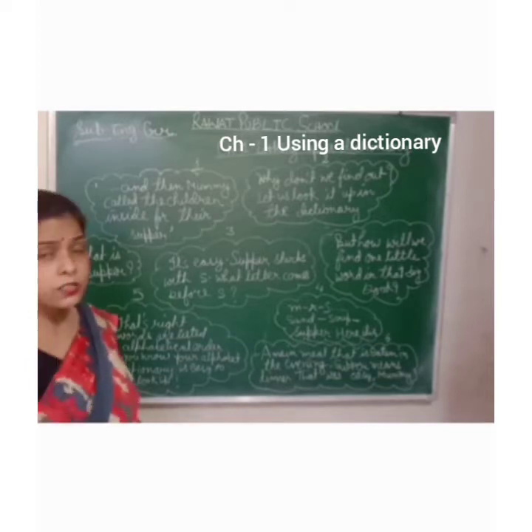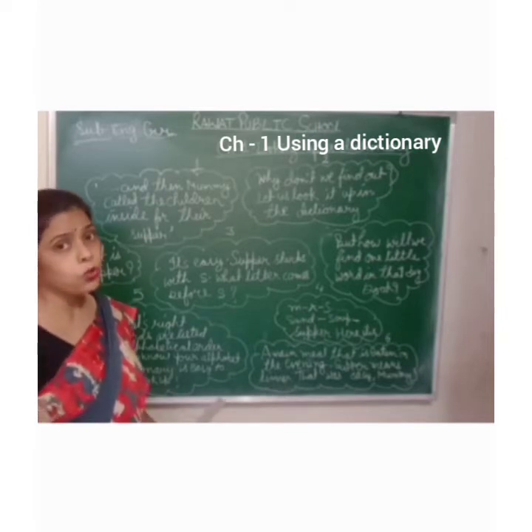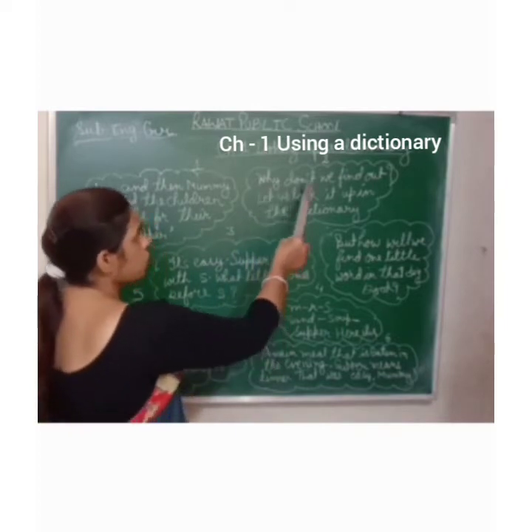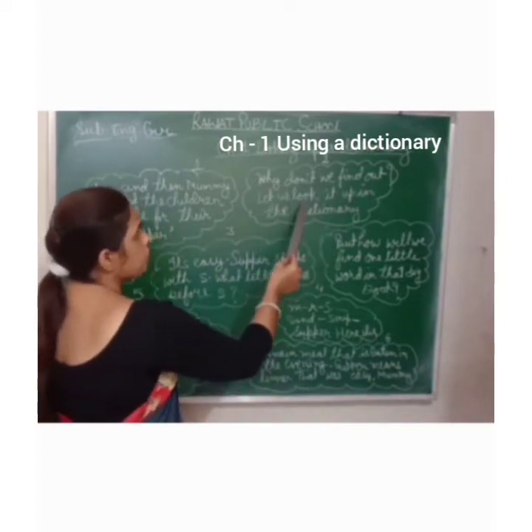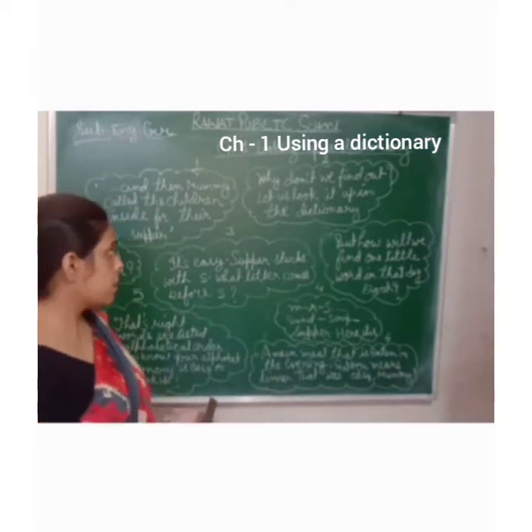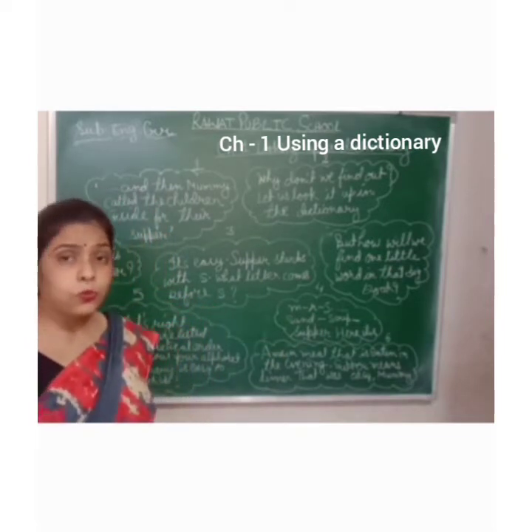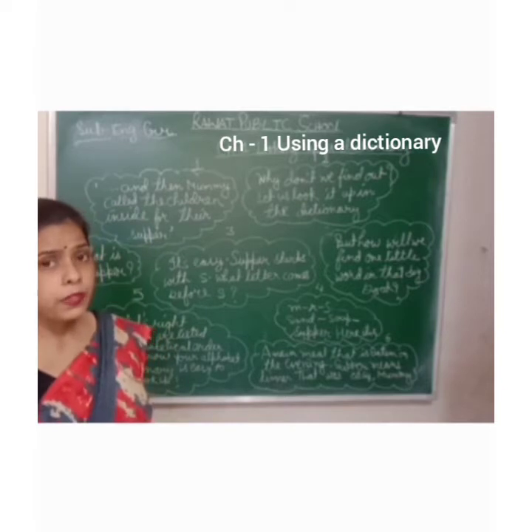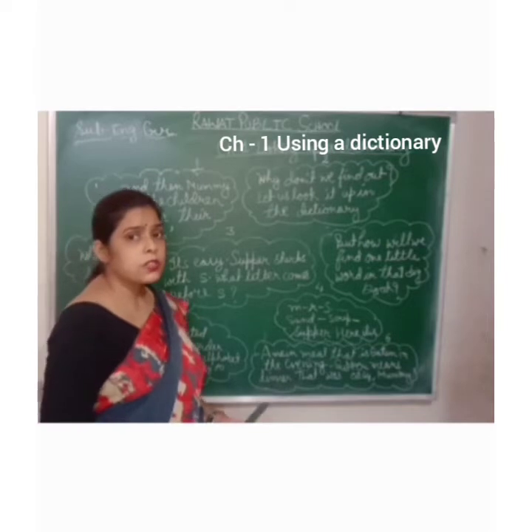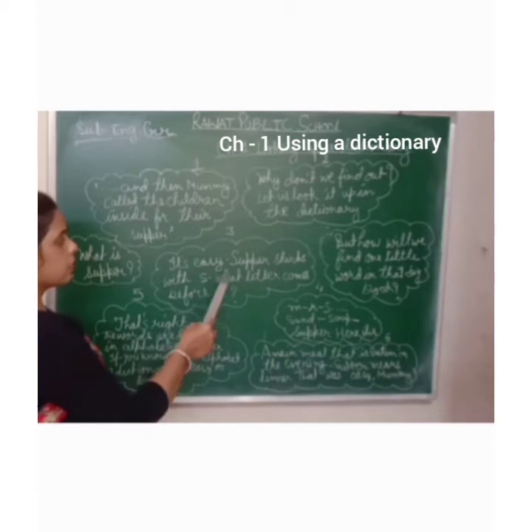Then the children are asking their mother, what is supper? Because they don't know the meaning of supper. Now, why don't we find out? Let us look it up in the dictionary. Then mummy says, why don't we find out from the dictionary to know the meaning of supper? मम्मा कहती हैं कि हम सफर की मीनिंग जानने के लिए डिक्शनरी का यूज करते हैं. चलो डिक्शनरी से फाइंड आउट करते हैं. लेट वी सी. इट्स इजी.